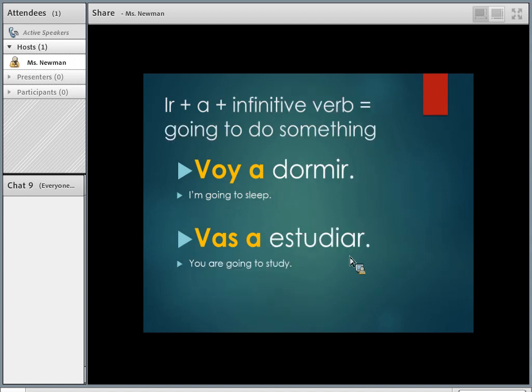You'll use ir plus a plus the infinitive form of the verb to say that you are going to do something. So, voy a dormir. I'm going to sleep. Remember that infinitive form of the verb is that base form of the verb before we've done any conjugating. Vas a estudiar. You are going to study.